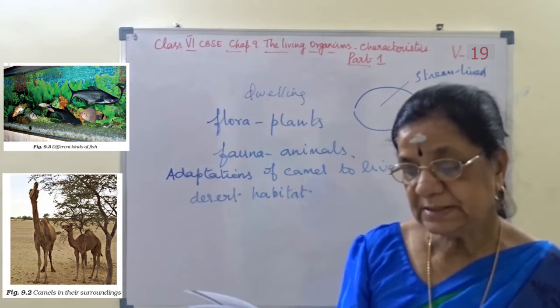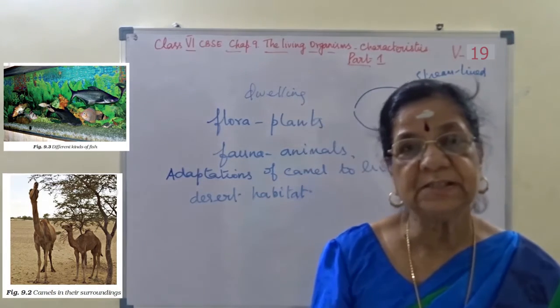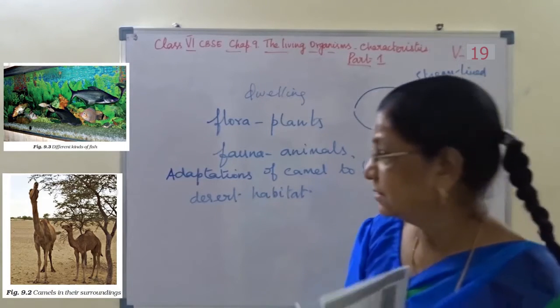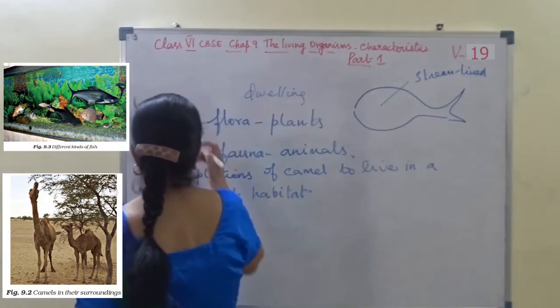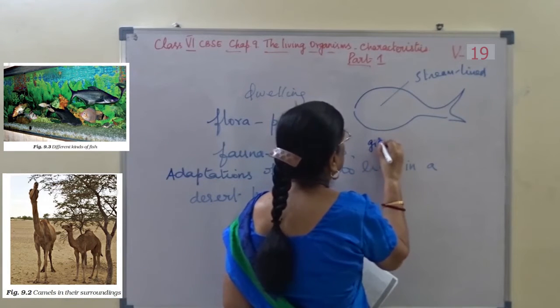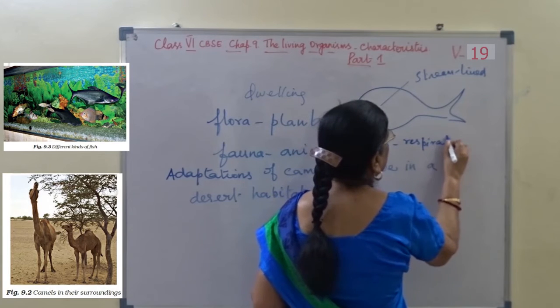Gills present in the fish help them to use oxygen dissolved in water for respiration. Gills are respiratory organs. So gills are for respiration.